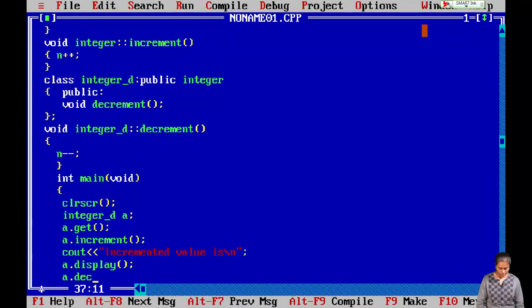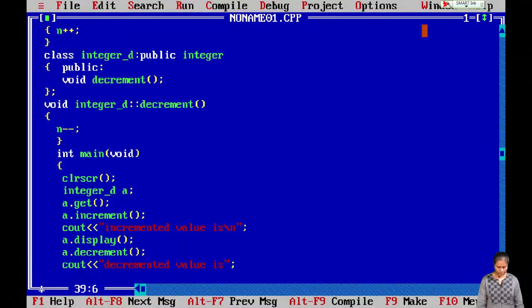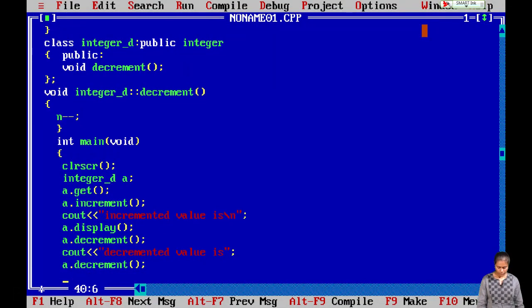So a dot decrement. Terminate all the statements with a semicolon, and now I print the statement cout decremented value is a dot decrement.